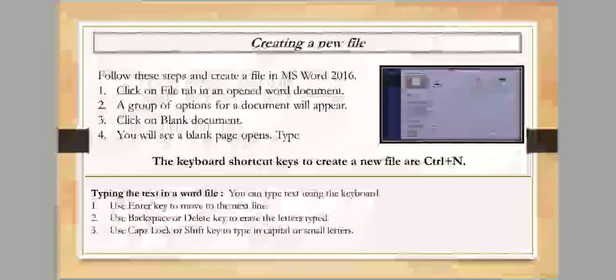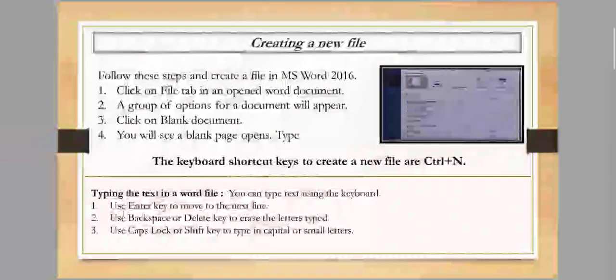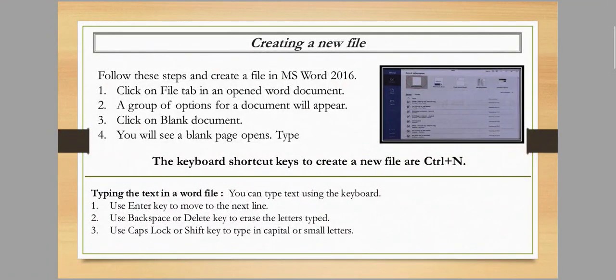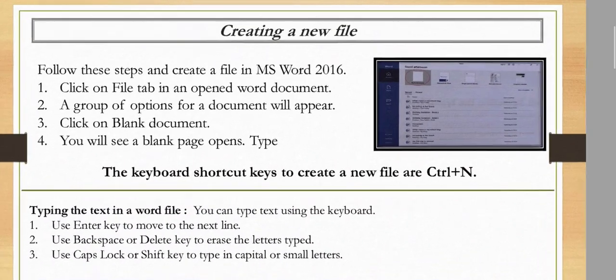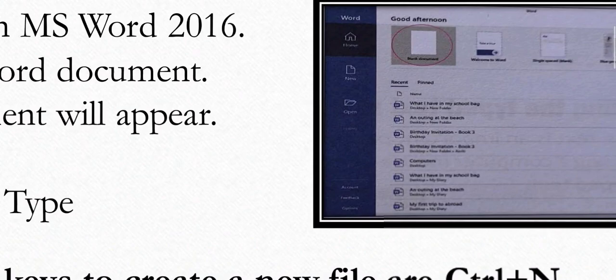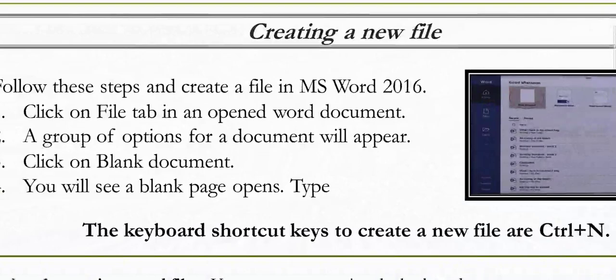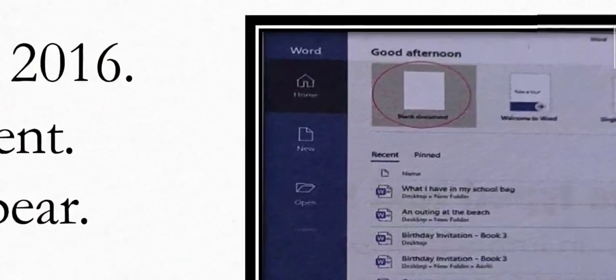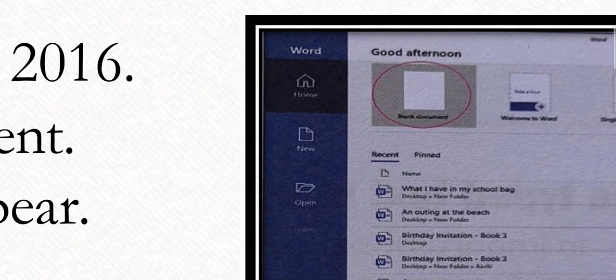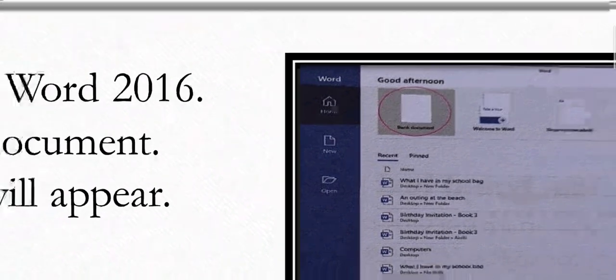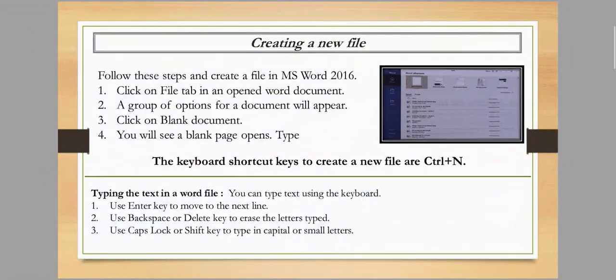We need to click on the File tab in a Word document, then a group of options for a document will appear. Next, click the blank document, here you can see the red circle. Click the blank document and you will see a blank page open. These are the 4 steps to open a new file in Microsoft Word 2016.